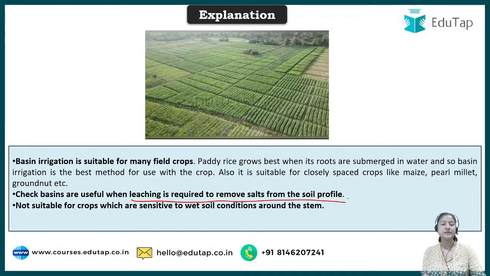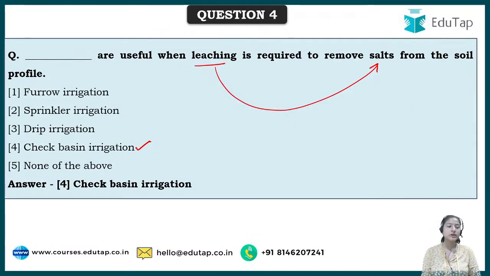This particular basin is also quite famous for paddy rice. For paddy rice, both flood irrigation and this system could work, because in both, standing water is required. It is also not suitable for wet soil conditions around the stem. If a plant is sensitive to standing water, this system is not followed. If we talk about furrow irrigation, the water is just discharged on the strips. So the water does not stand, it just moves along in the direction to which it is given.